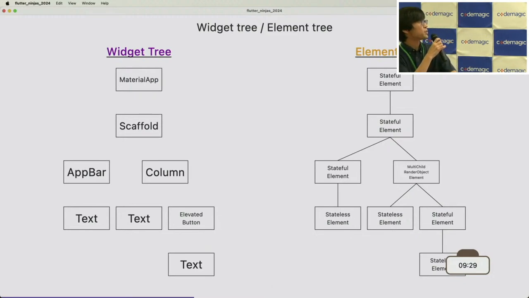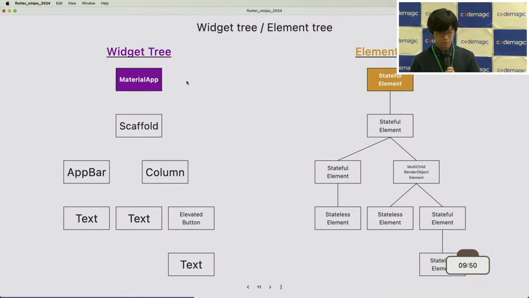So we have the picture of the widget tree and the element tree on the right-hand side, and we can compare the difference. As I said, widgets don't have a reference or any relations between the parent and children, but element does. And for example, we highlight MaterialApp.